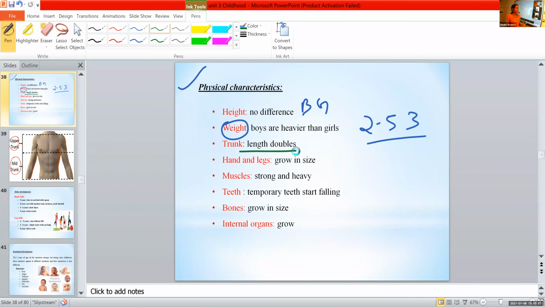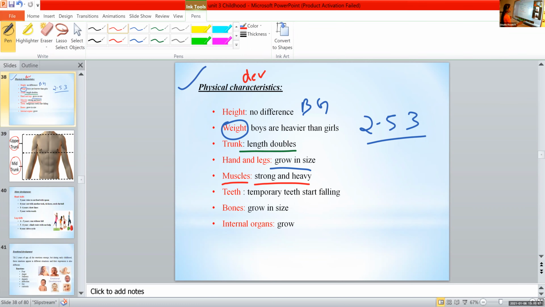And what about hands and legs, Meghna? In infancy, the hands are larger than the legs. Very good. But here, both hands and legs grow in size. It's a normal part of everyone's development. And next is muscles. I told you that boys are heavier than girls. So in the case of boys, their muscle strength is more when compared with girls. Here the muscles become strong and heavy. These are the simple points of physical development, or the physical characteristics.